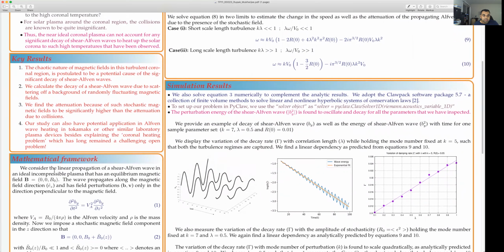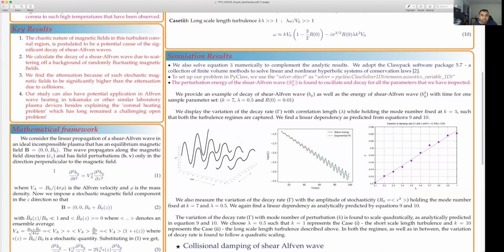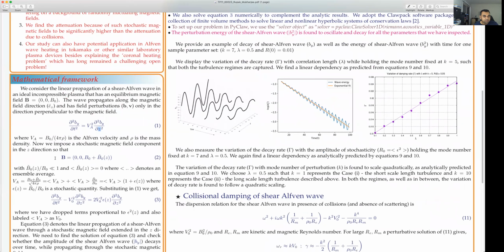We consider the linear propagation of a shear Alfven wave in an ideal incompressible plasma that has an equilibrium magnetic field B0 extended in the Z direction. The wave propagates along the field direction and has field perturbations, so the derivatives in space appear only in Z, and the field perturbations are b and v, in small case. We can expand B in terms of B0 and the stochastic part, B tilde, and the ratio of the amplitude of the stochastic part to B0 is epsilon, which is a very small quantity.